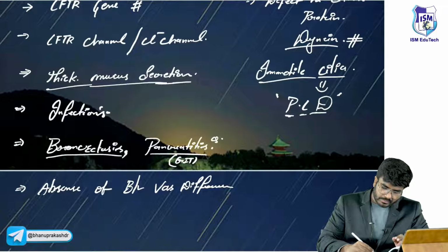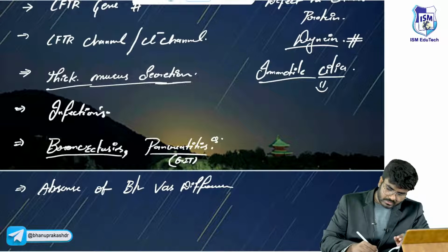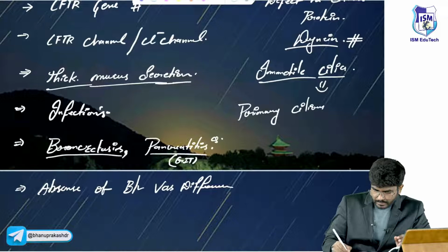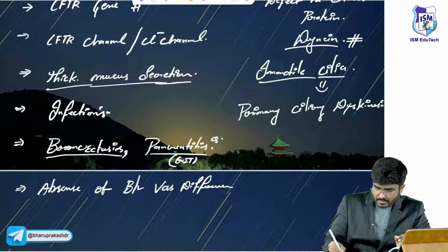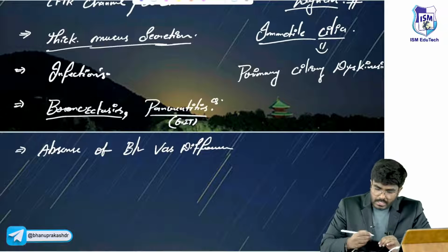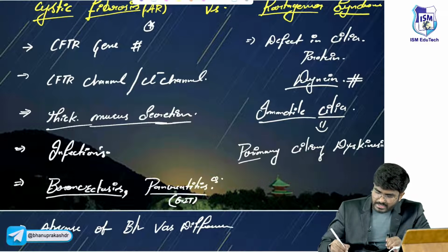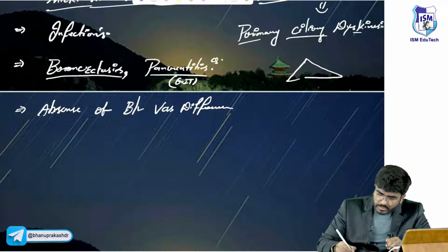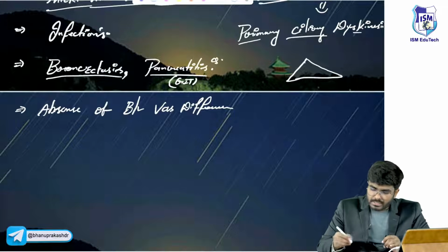Let me write it clearly here. It is primary ciliary dyskinesia. Because of this primary ciliary dyskinesia, the cilia are not moving. So there is a triad of symptoms going to be seen. Three symptoms are going to be seen, a triad of symptoms. Do you know what they are? Sinusitis.